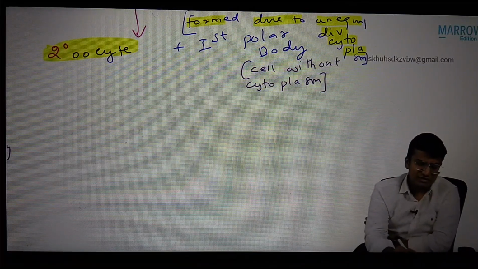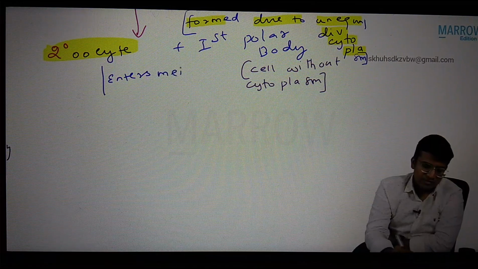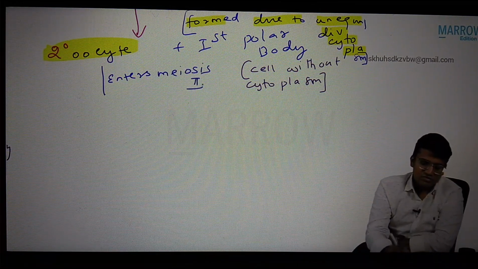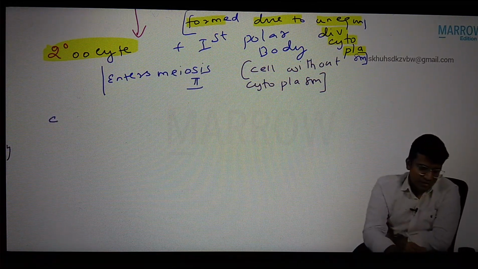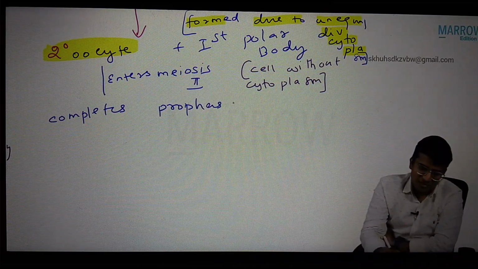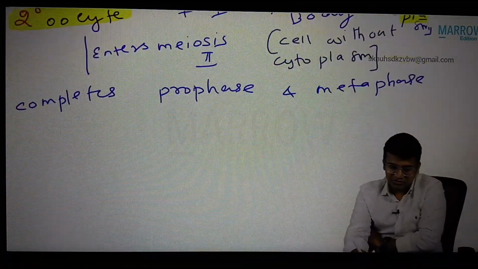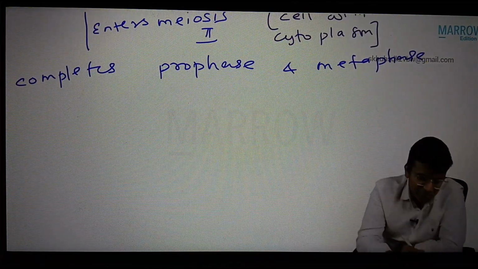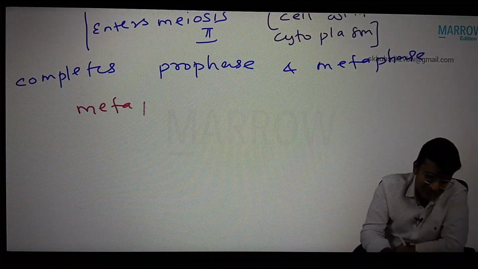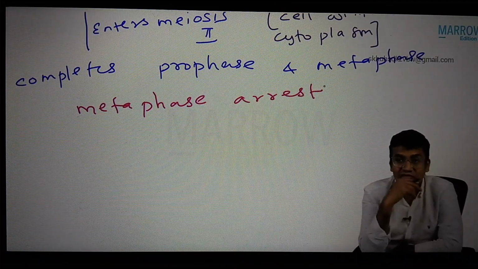Now here, the secondary oocyte enters meiosis 2, which completes prophase and metaphase. After completing the metaphase, it goes to metaphase arrest. How long, sir?